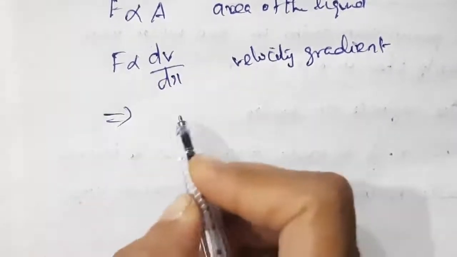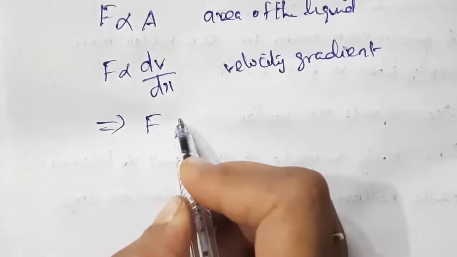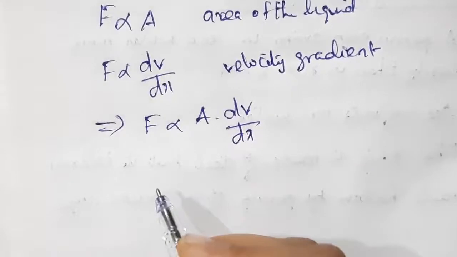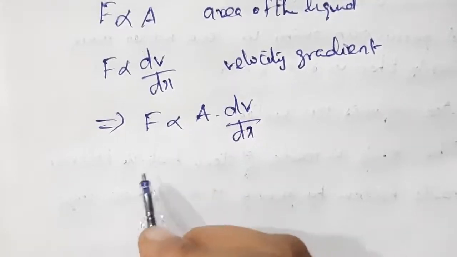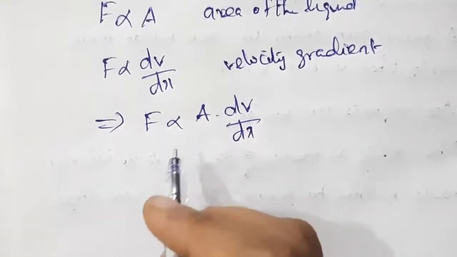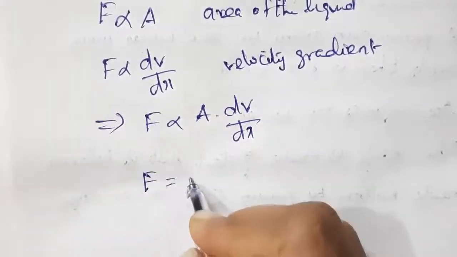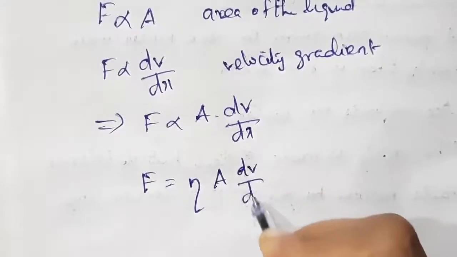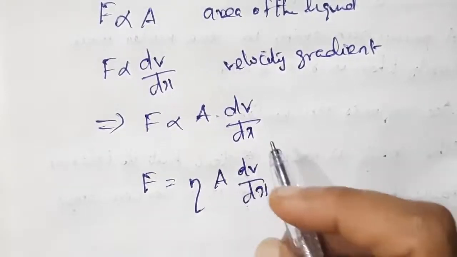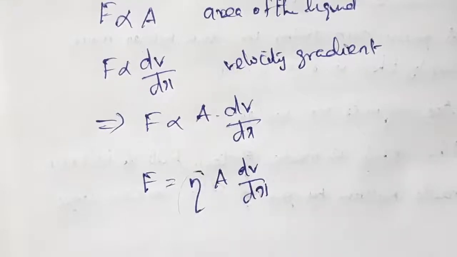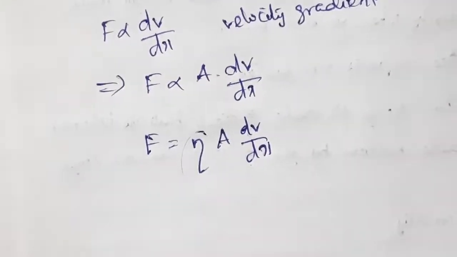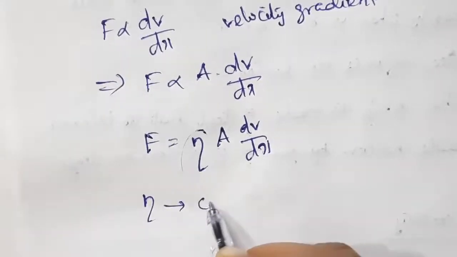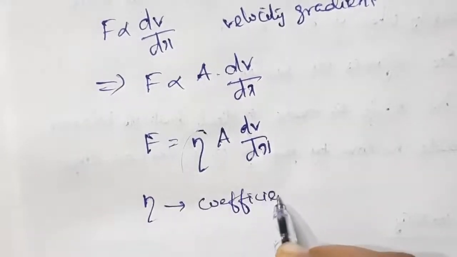So F is proportional to A into dv by dx. When you remove this proportionality, we should introduce a constant. So we can write F is equal to eta A into dv by dx, where this eta, the constant of proportionality, is known as coefficient of viscosity.